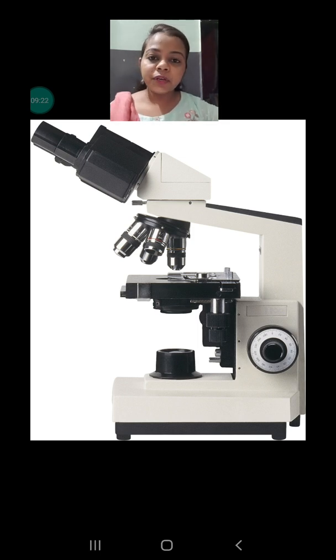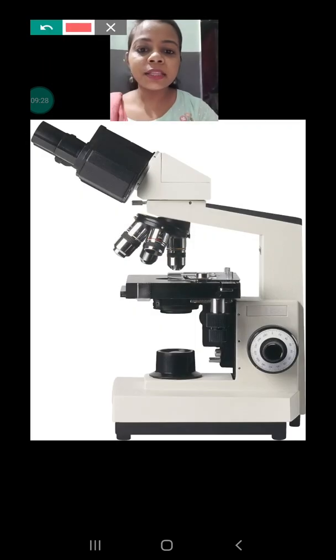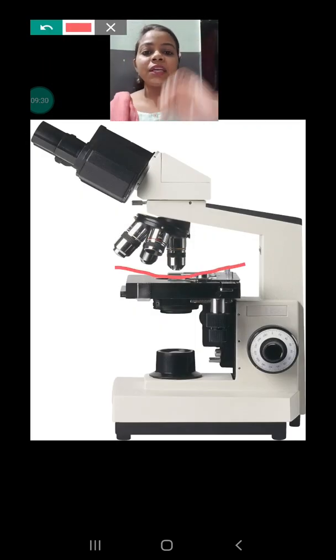This instrument that you are seeing, this is the microscope, and let me show you. Okay, this part is used to keep the things that are to be observed.